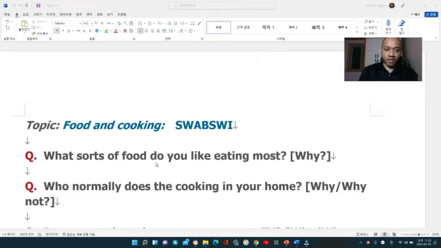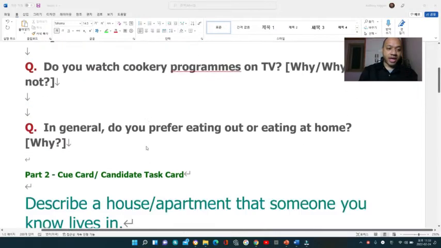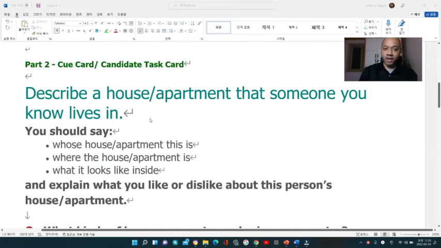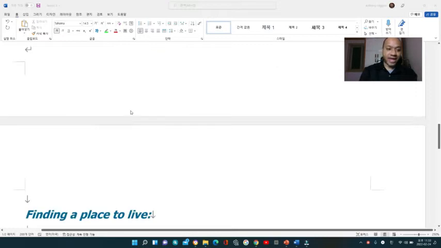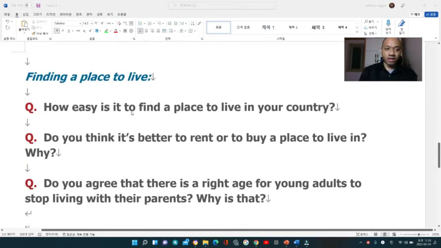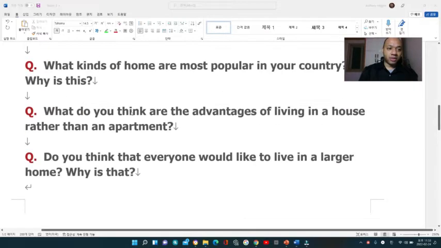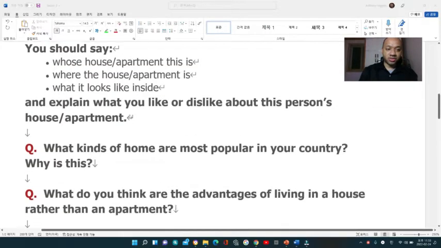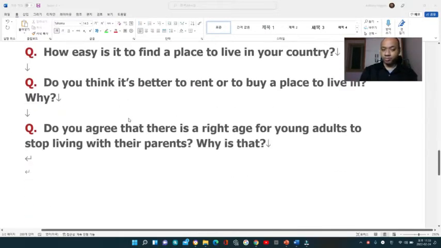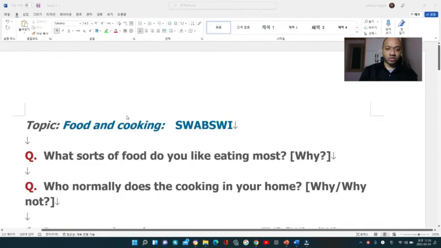Today we'll be doing some speaking relating to food and cooking. And part two, we'll be talking about describe a house or apartment that someone you know lives in. And part three, we'll be talking about some places to live, or where people prefer to live. So these are today's topics.